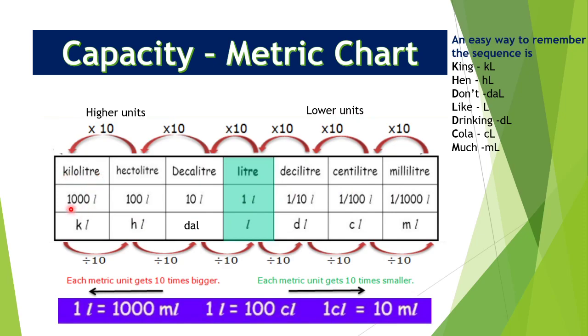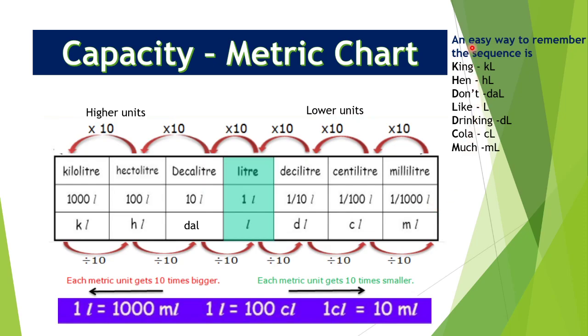And 1 kiloliter equals 1000 liter, 1 hectoliter equals 100 liter, 1 decaliter equals 10 liter, 1 deciliter equals 1 by 10 liter, or you can also say 0.1 liter. 1 centiliter equals 1 by 100 liter. You can also say 0.01 liter. 1 milliliter equals 1 by 1000 liter, and you can also say 0.001 liter.